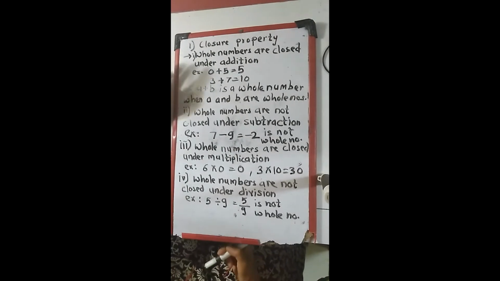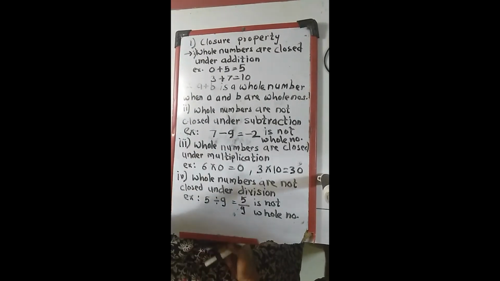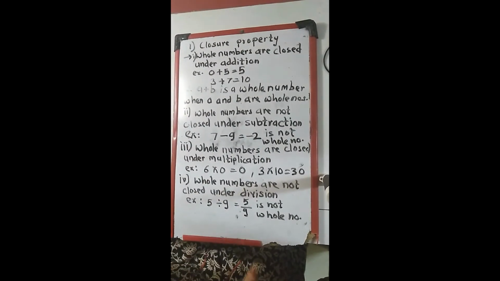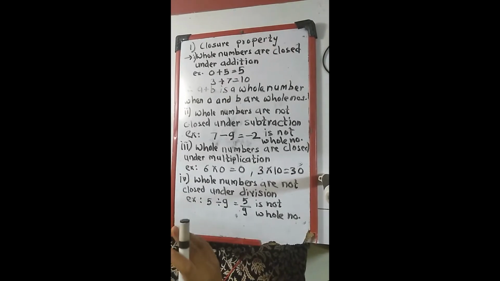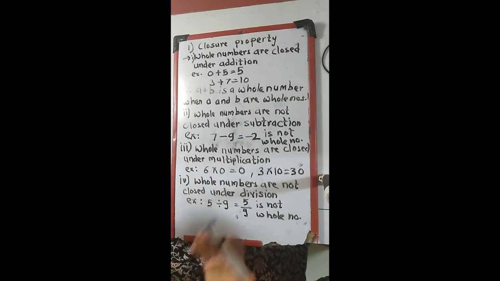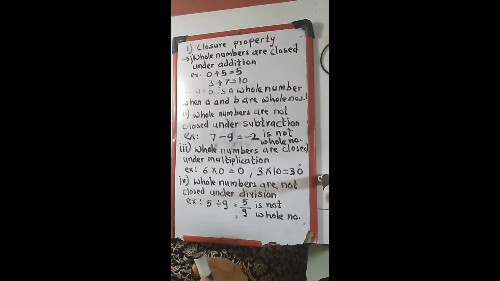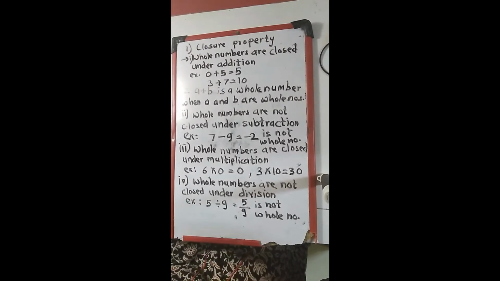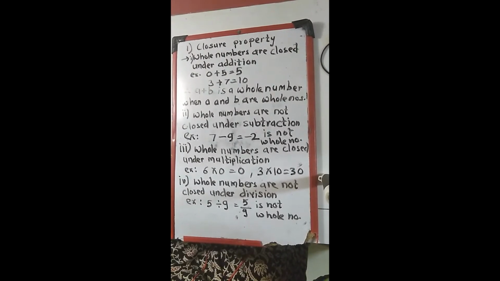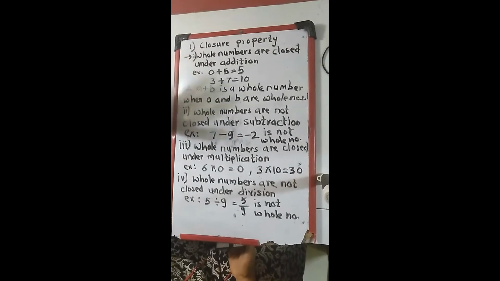It has to be a positive integer. If we take integers, the answer should be 0, positive integers or negative integers. If we take rational numbers, the answer should be within the rational numbers.